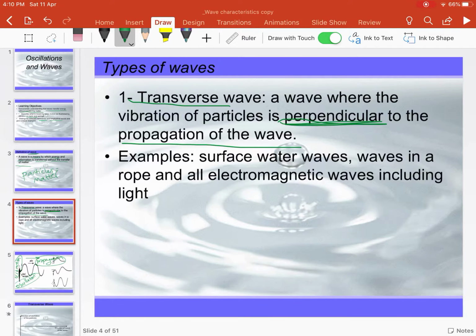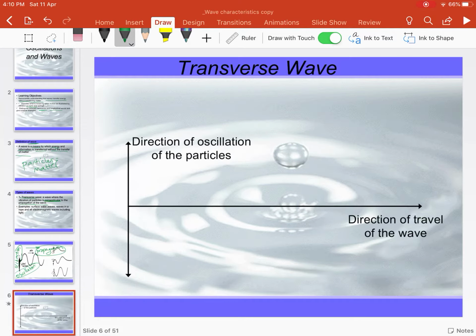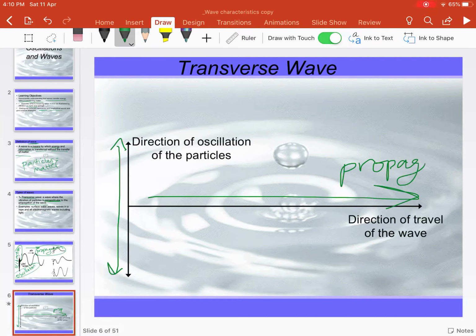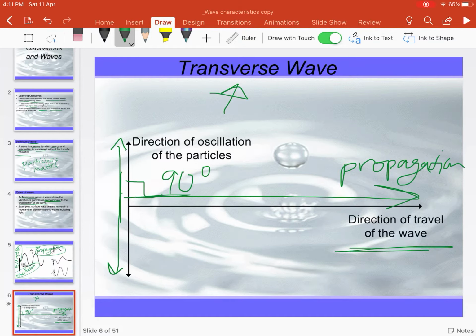So basically if I look, it's like this. The direction of oscillation of the particle is that way, and the direction of wave travel is that way. This is called again propagation. So propagation means the direction of wave travel, and the angle between the two arrows is 90 degrees. If it's 90, then it's transverse.